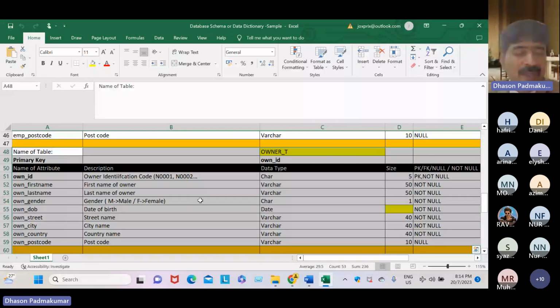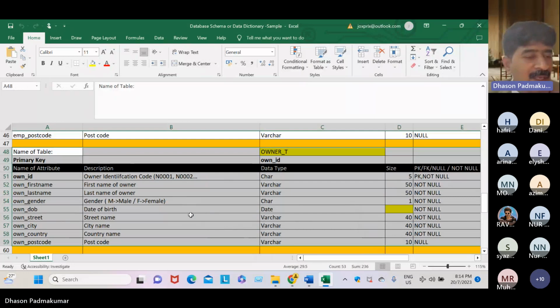The owner table is going to keep data about owners, and these are the structure of the table owner underscore T. Collectively, we call it metadata, the structure of a database table.